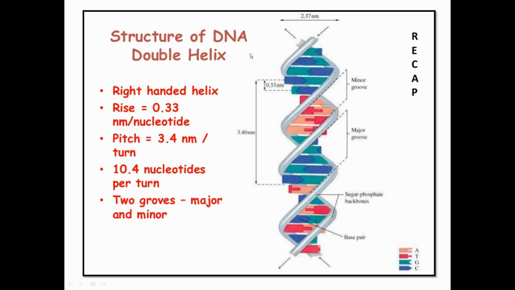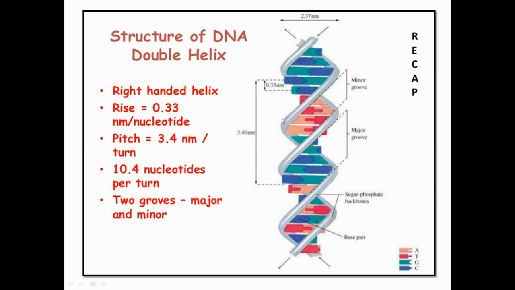Now comes to the structural complexity of the DNA double helical structure. Here you can see it is right-handed, that is, turned in a right-handed coil fashion, and the distance between two nucleotides will be 0.33, and the pitch, that is the distance between one turn and the another turn of the same side, will be 3.4 nanometer, and it comprises 10 base pairs.